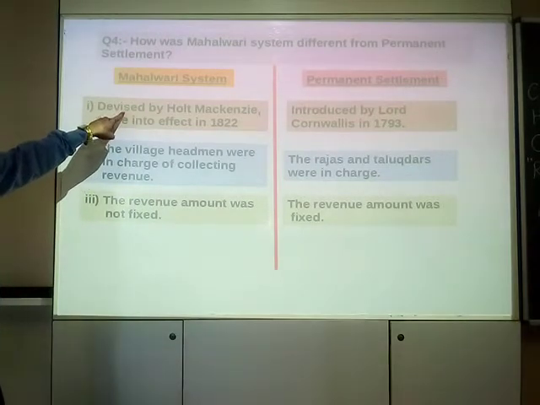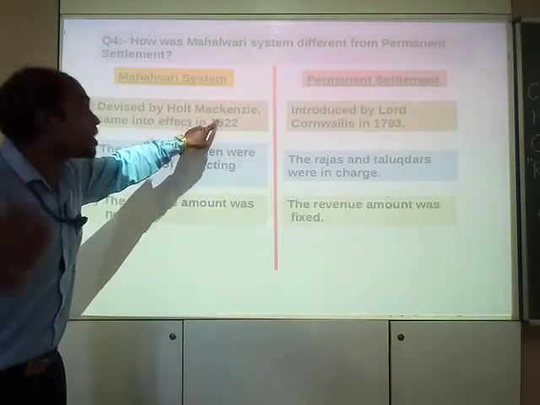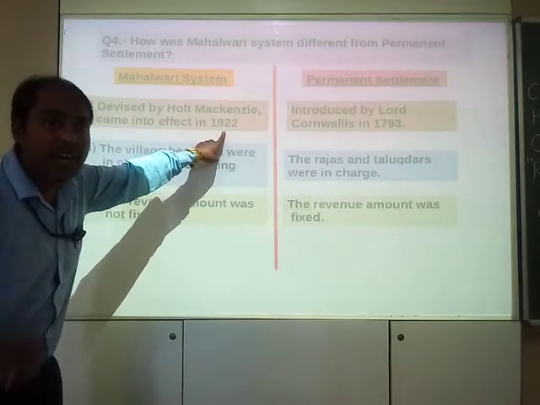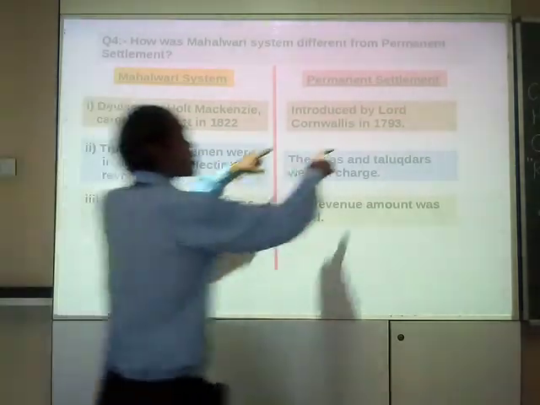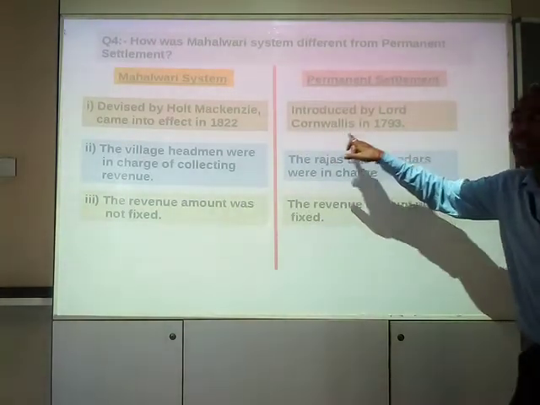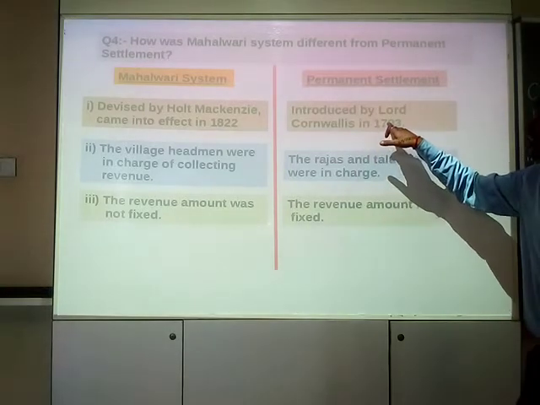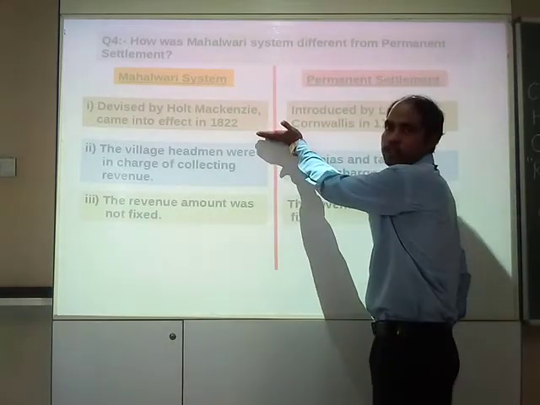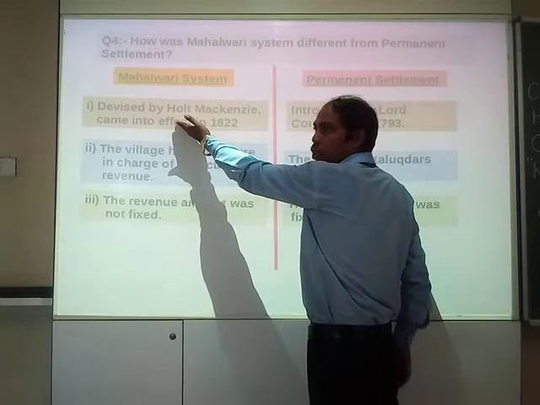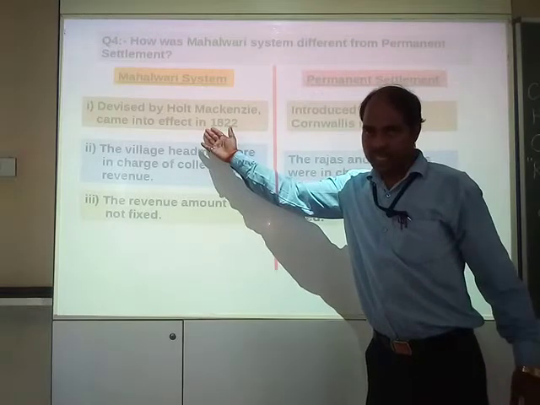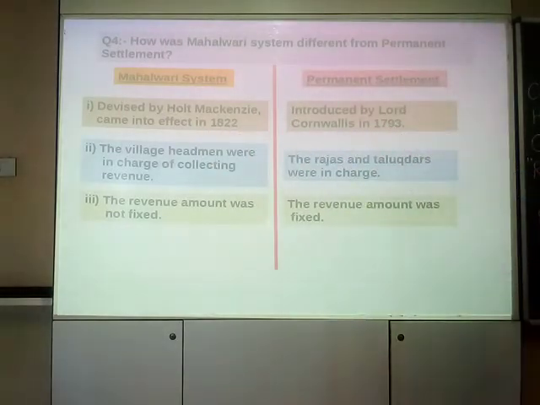So Mahalwari system was devised by Holt Mackenzie and came into effect in 1822, whereas permanent settlement was introduced by Lord Cornwallis and started in 1793. There lies the first point of difference.